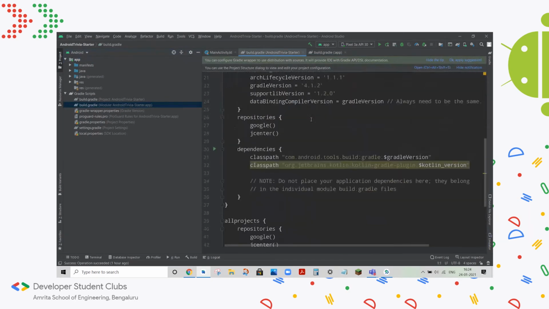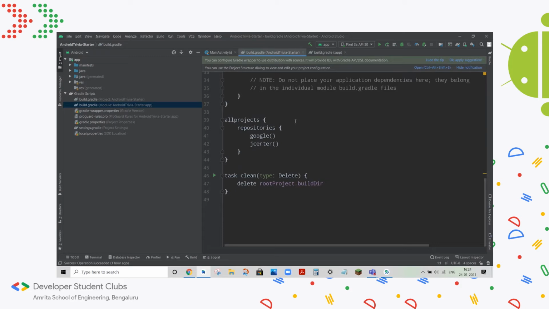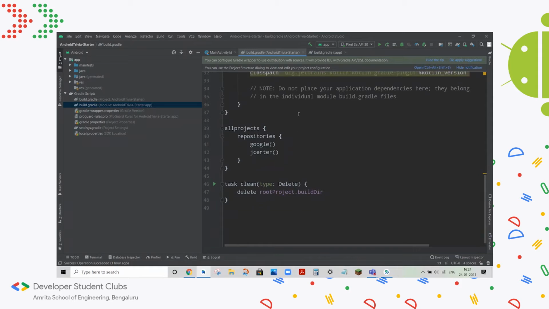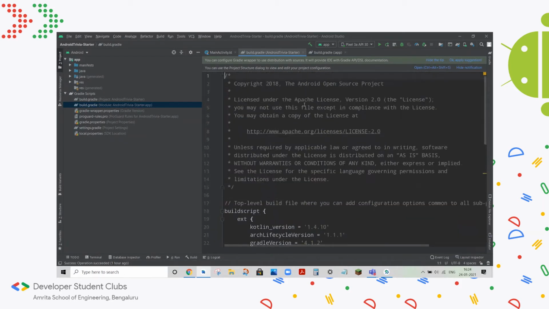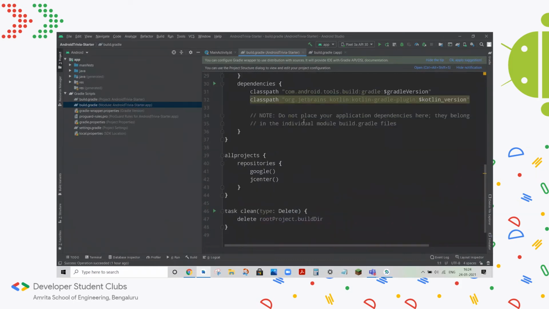for people who work with Java or Python or any other programming language, this is basically like including external libraries. If you use Python, if you use PyCharm or any other IDE like that, you can use the command pip install whatever library to include the library in your project. And for Java, you can do a similar thing; you can install it through other methods. Similarly for Android, there's no pip install, there's nothing like that. So you have to include whatever third-party libraries you want in these two files.